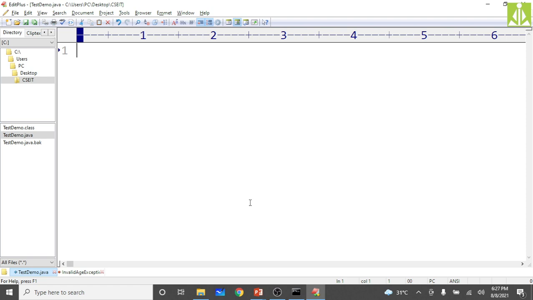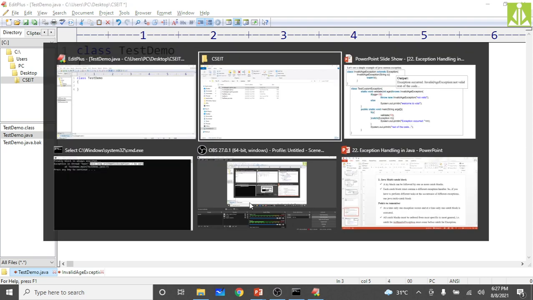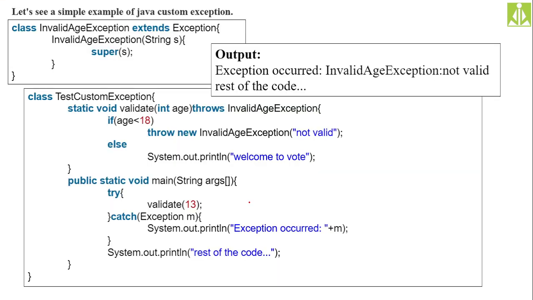Again, I'm writing one simple class over here, class TestDemo. Inside it, moreover it will become a checked exception. So we must safeguard before calling that function. We must safeguard the function signature with a proper checked exception class using the throws keyword. So that I am doing now.